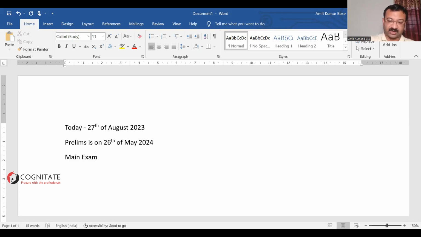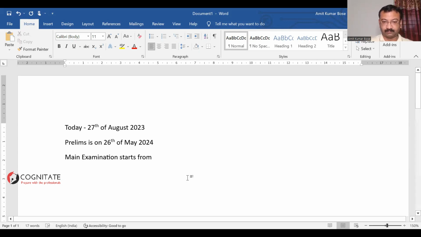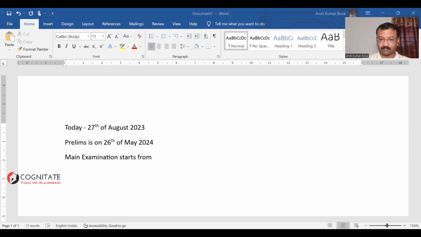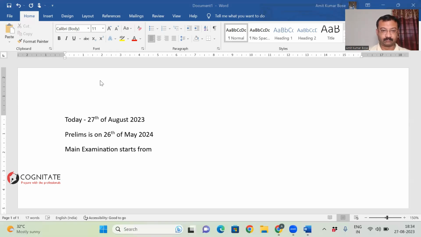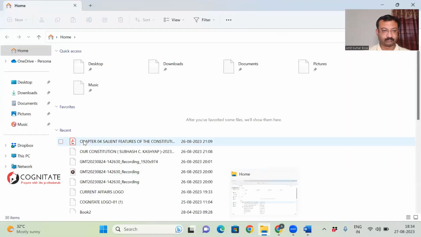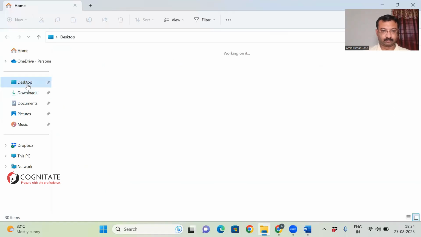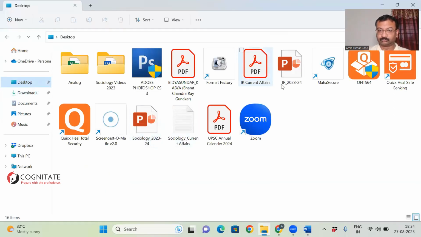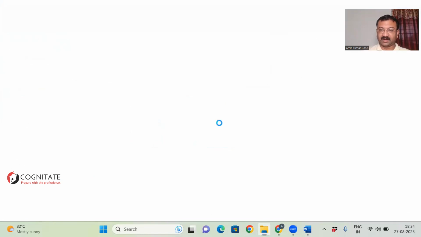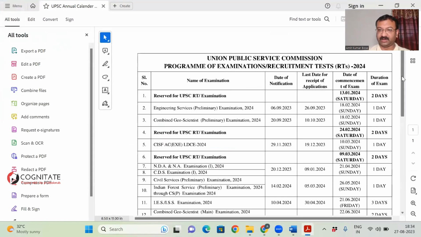Main examination starts from, let me check out the UPSC calendar for 2024, and we'll get the date of mains from there.